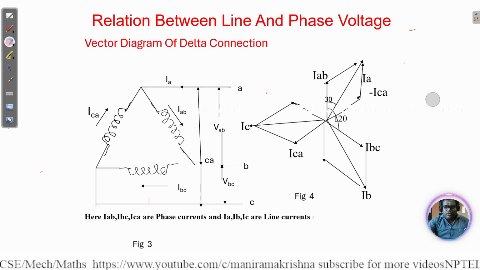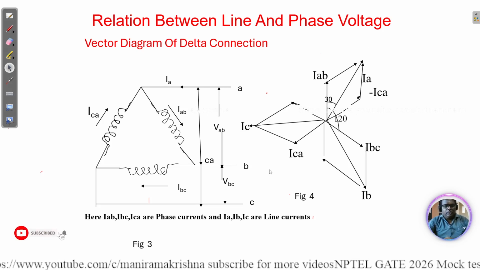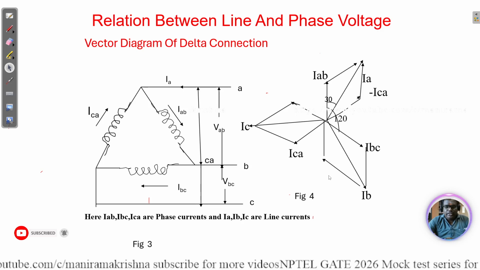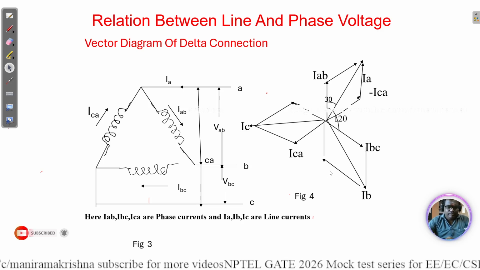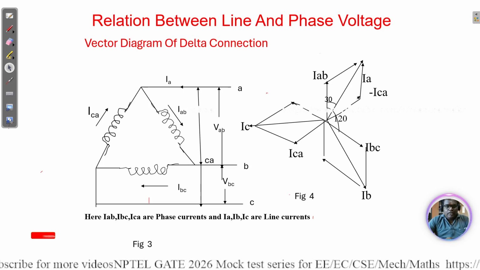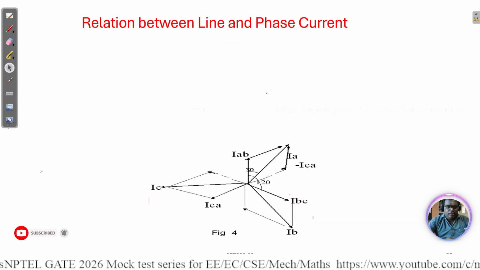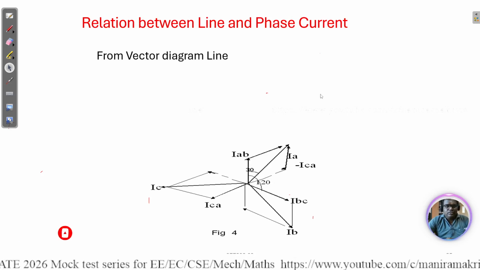In this way you can also draw. That requires multiple practice to get an accurate one, then it will be easy. There is no need for science here. We just need to understand the concept, then you can draw easily. So the relation is line and phase.